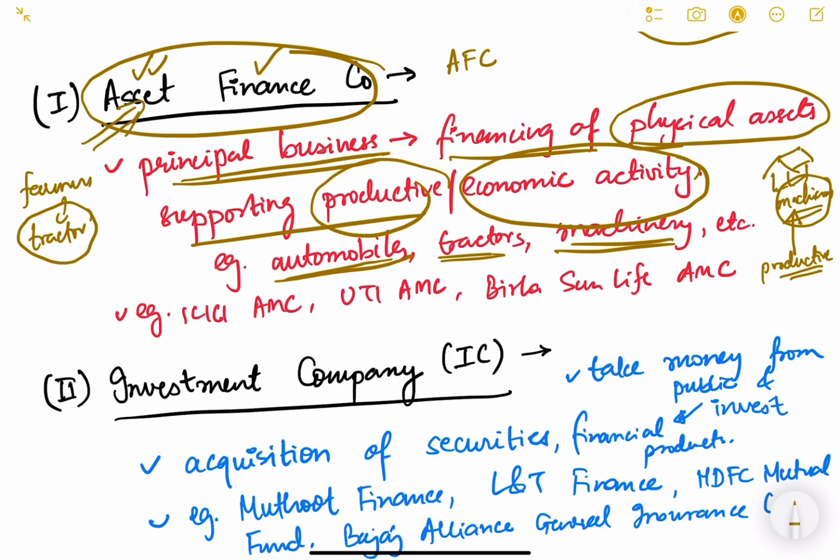This tractor will be used to do farming activity. So again this is doing some kind of economic activity, so it will be done by asset finance company. But try to remember this, they only finance physical assets which support economic or productive activities, not financial activity, only economic and productive activity.